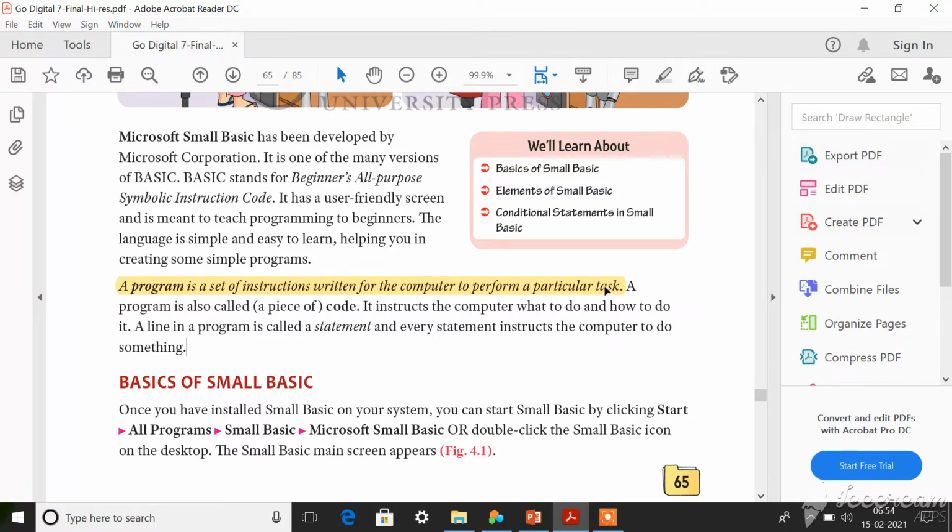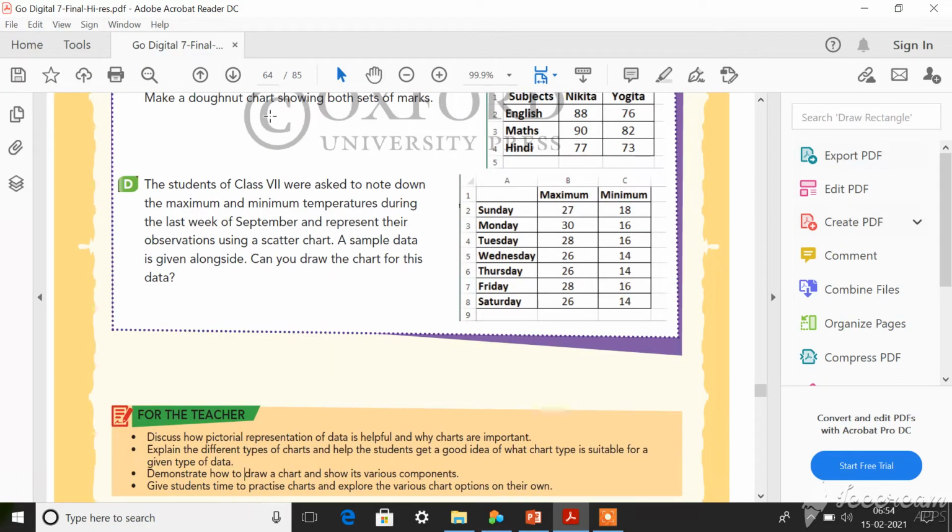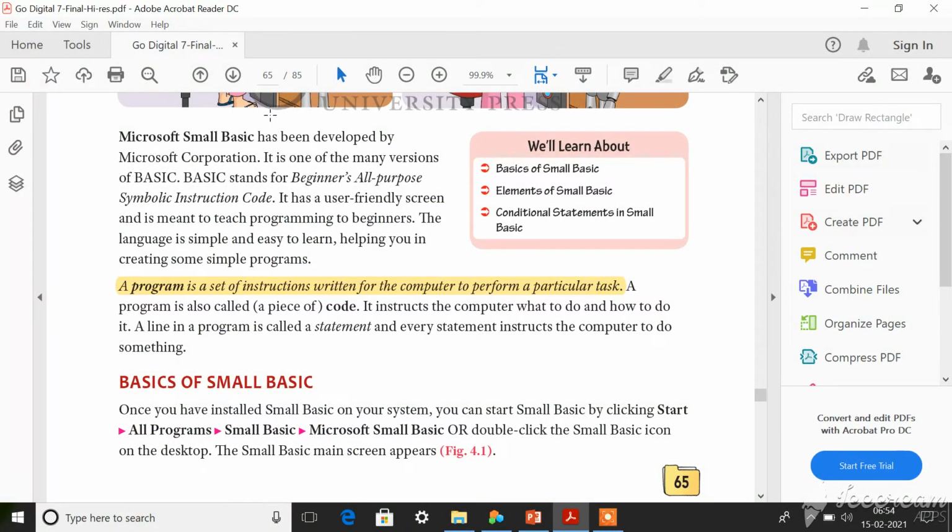Now here in your topic it is given MS Small Basic, isn't it? Actually MS stands for Microsoft. Then Small Basic is also an abbreviation. The full form of that basic is beginners. You can underline this: beginners all purpose symbolic instruction code.